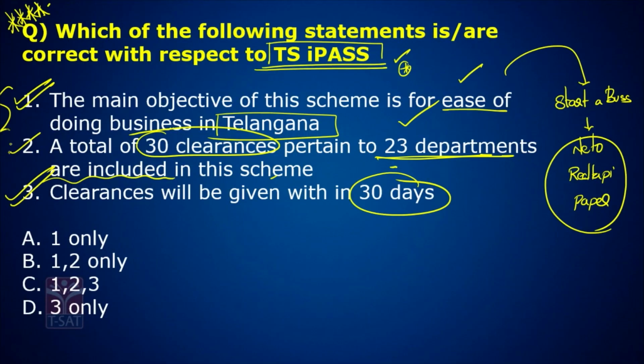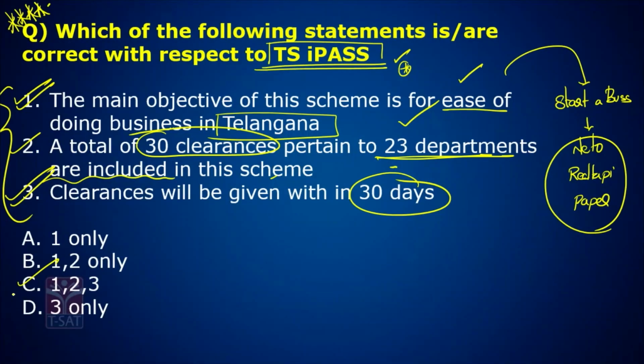And these clearances will be done within 30 days. To start a company, all the clearances from the government you will get within 30 days. Answer is all the statements are correct. I want everyone to remember this objective type question because it is most expected for your exam.